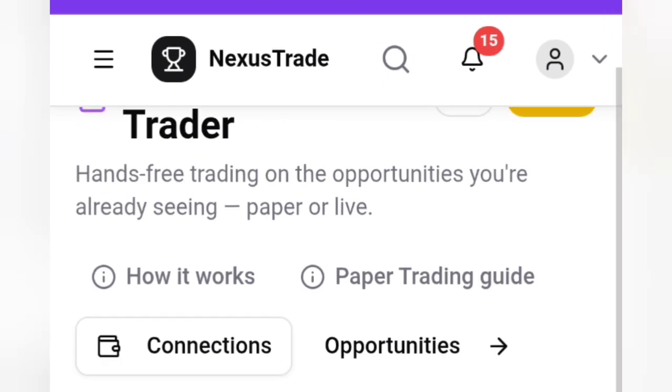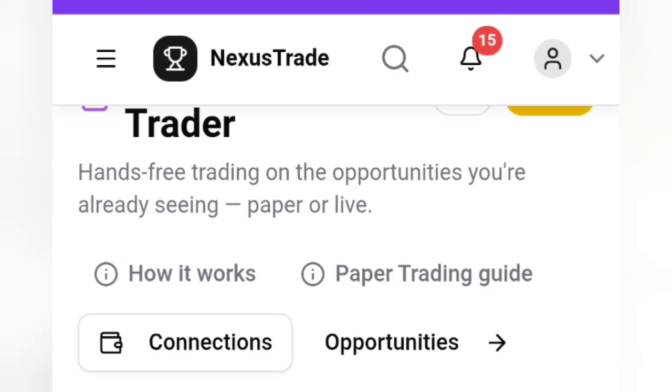So you see how powerful NexusTrade is. So this is not a hype. NexusTrade is very powerful. You can see. So whenever there is an arbitrage opportunity.